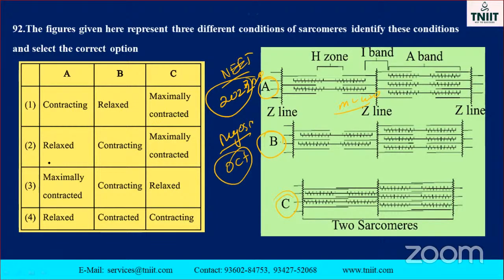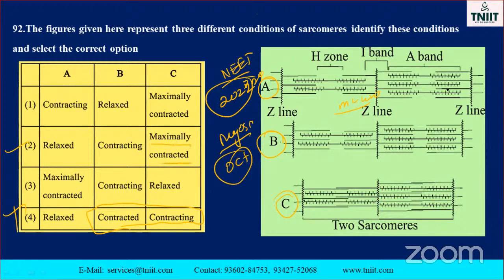The first one, A, is considered relaxed. Where is that? Fourth one. Second one is contracting. Third one is maximum contracted, not contracting. So these two are wrong answers. So 1 and 4, 2 and 4 are the only options. It will not come to the fourth one because both are contracted; it is a maximum contracted. So this is the part.